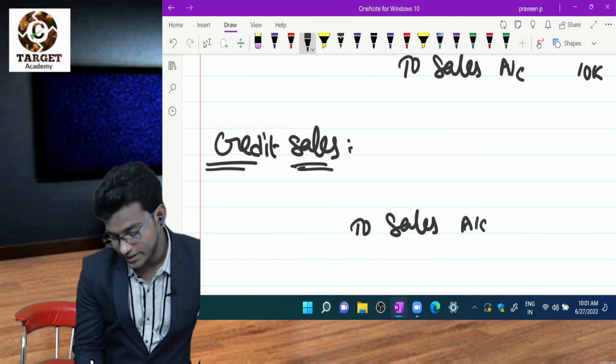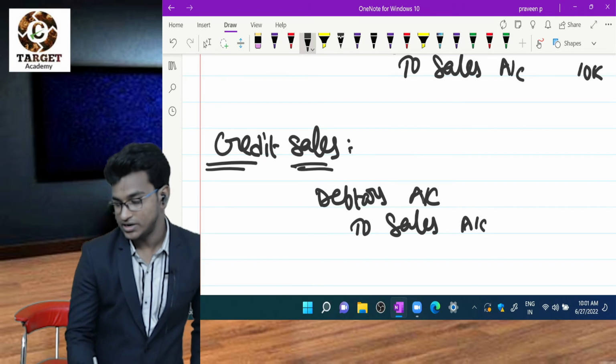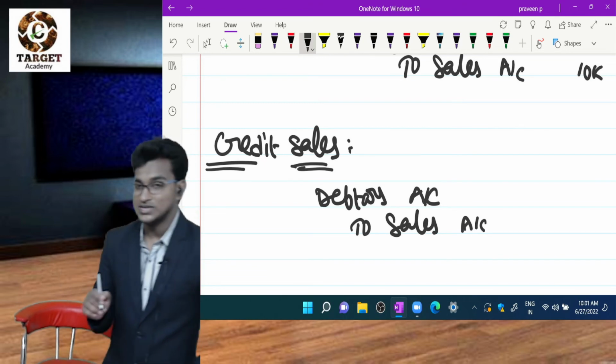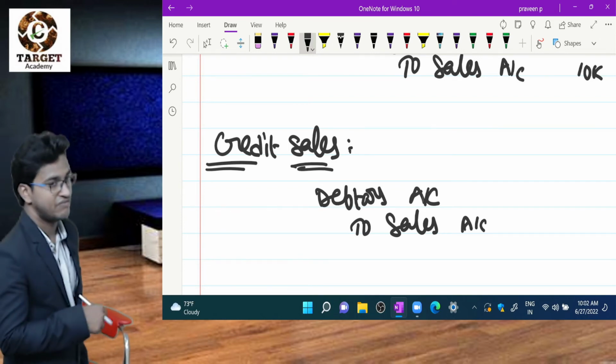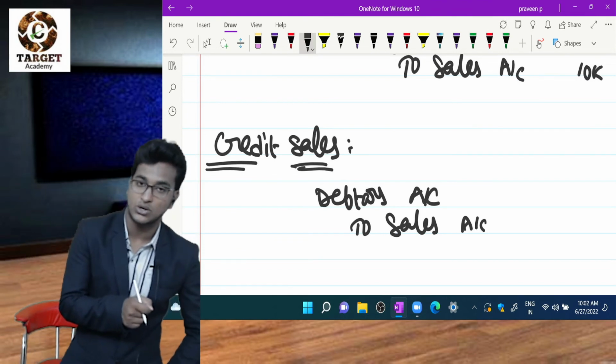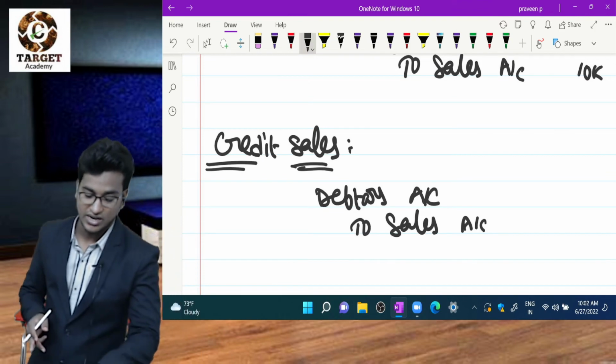So I have to debit debtors account. So what is the journal entry? Debtors account debtor to sales account. If it is cash sales, cash account debtor to sales account. Because this is credit sales, the entry is debtors account debtor to sales account. That is the difference between cash transaction and credit transaction.